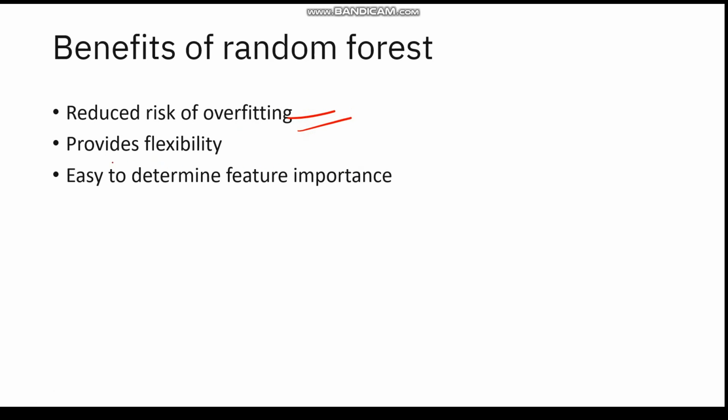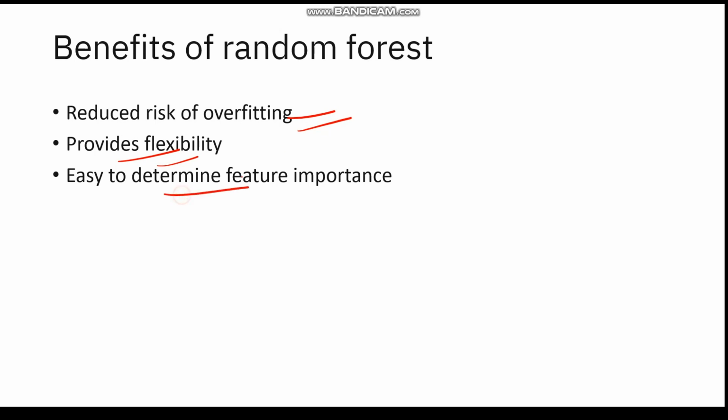Another key benefit of random forest is that it provides flexibility. Random forest can handle both regression and classification tasks with a high degree of accuracy. It is a popular method among data scientists. Bagging also makes the random forest classifier an effective tool for estimating missing values, and it also maintains accuracy when a portion of the data is missing.